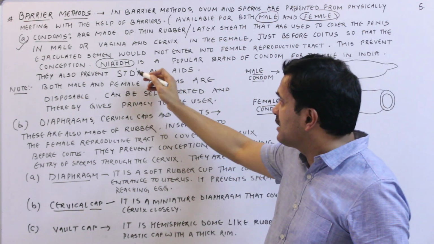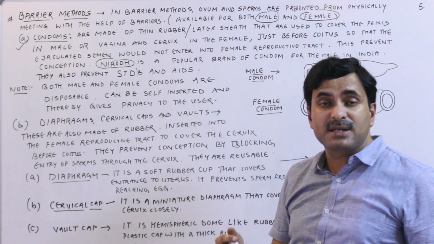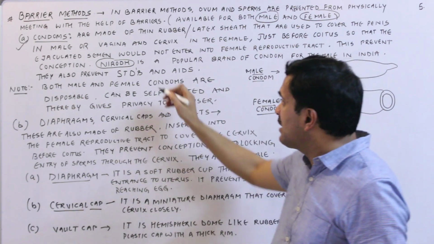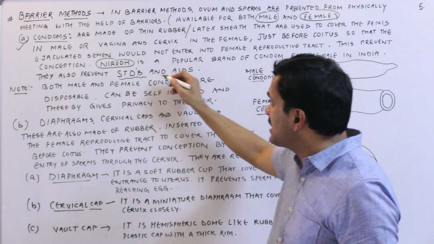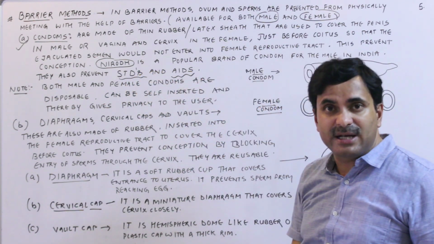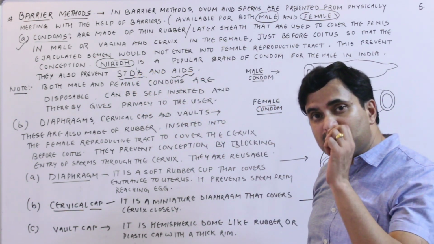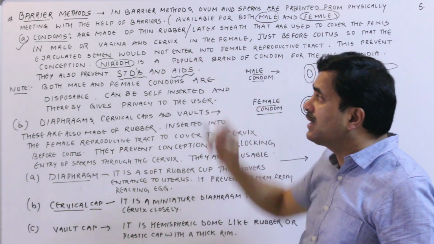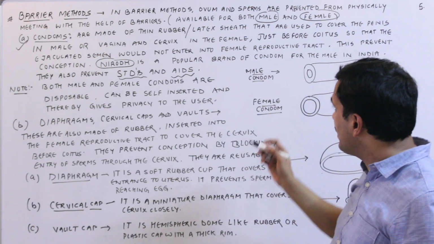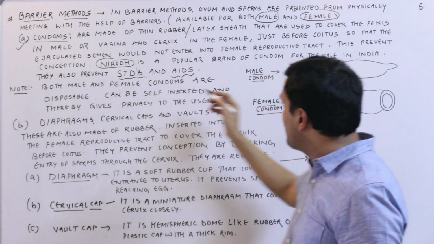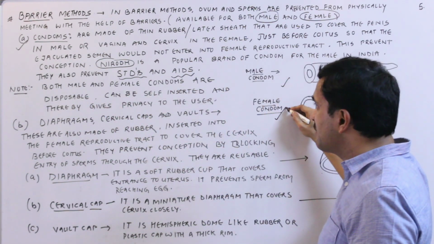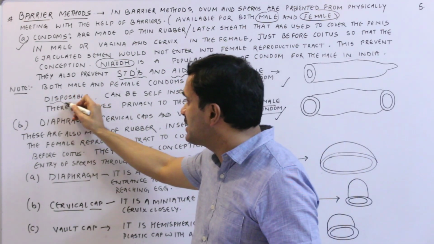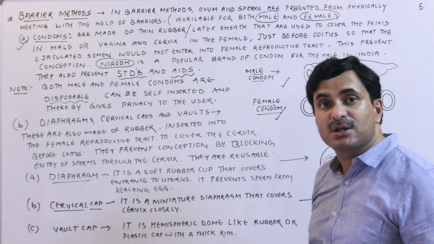Not only this, condoms are tremendously used in recent years. Why? Because they prevent STDs, sexually transmitted diseases, and AIDS. The biggest thing to avoid AIDS is to use condoms, right? Both male and female condoms, this is the male condom, this is the female condom, are disposable, meaning they are thrown away after use.